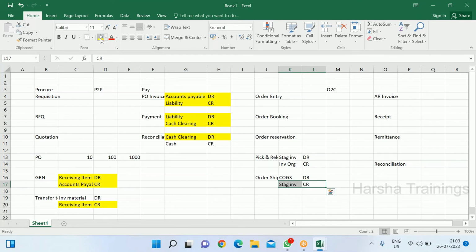So why are they showing cost of goods sold? Because when an item goes out from the warehouse, the item value is different from when you generate an invoice. Let's say you're manufacturing a pen. You have manufactured the pen and kept it in the warehouse.